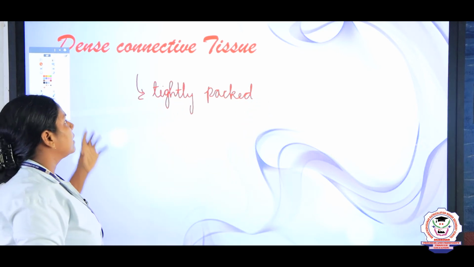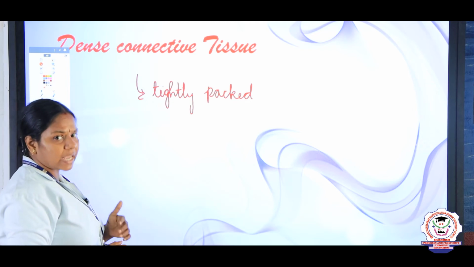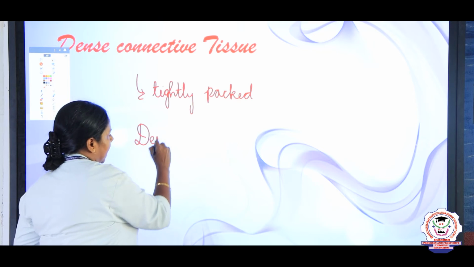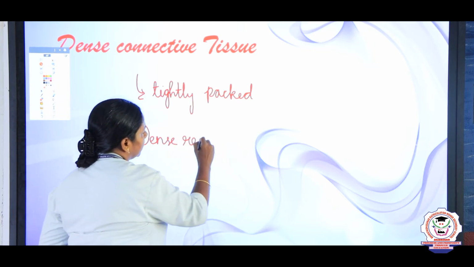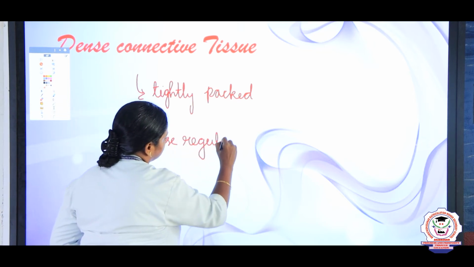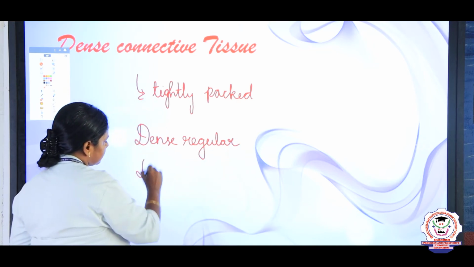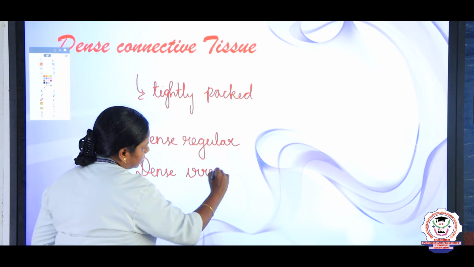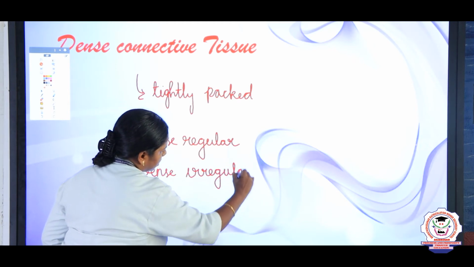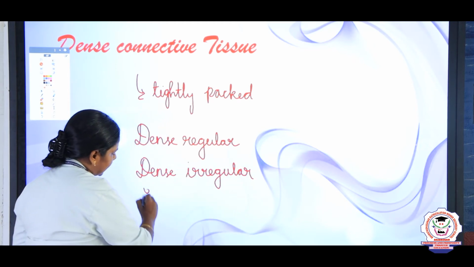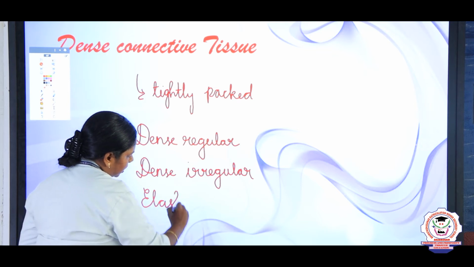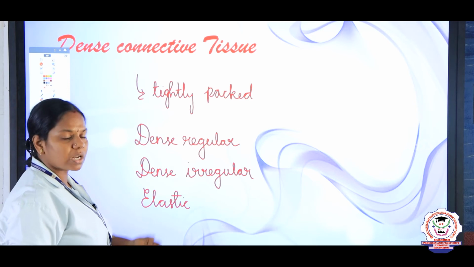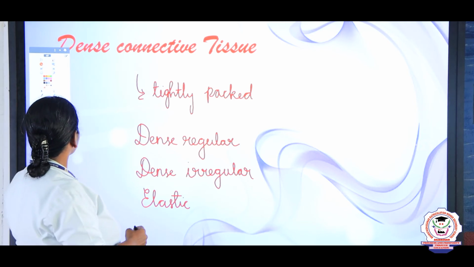And this dense connective tissue is again divided into three categories. We discussed, children, what are they? Dense regular, dense irregular, and the third one is elastic. So, these are all the three types of dense connective tissues. Now, let us see one by one.